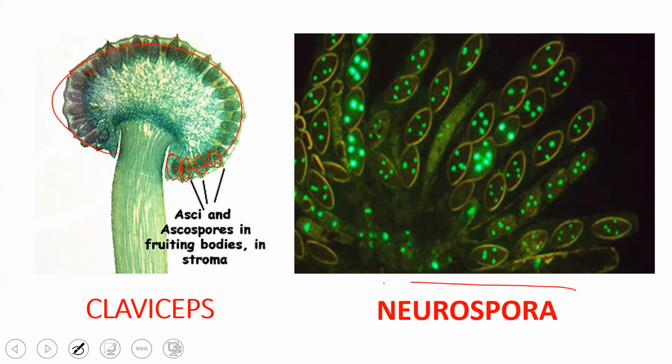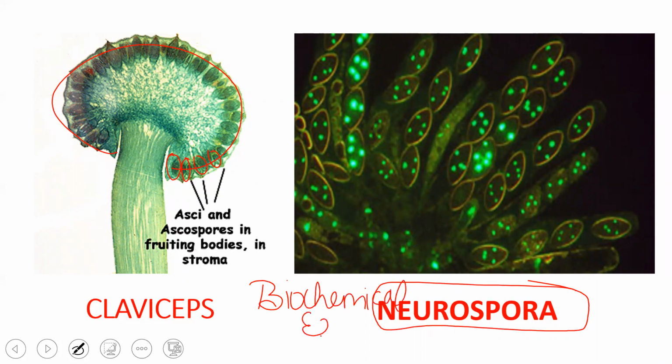Neurospora is a fungus that is very important genetically. It is extensively used in biochemical experiments, and also for genetic study as a model organism.